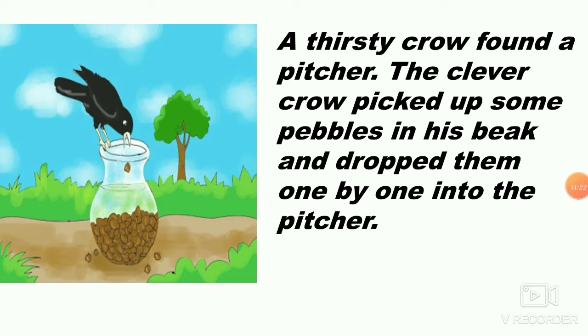So children, you just keep in mind where all we have used the article a and the. When I am saying a thirsty crow, we are speaking about a crow, and found a pitcher. The crow found a pitcher. The clever crow picked up some pebbles in his beak and dropped them one by one into the pitcher.